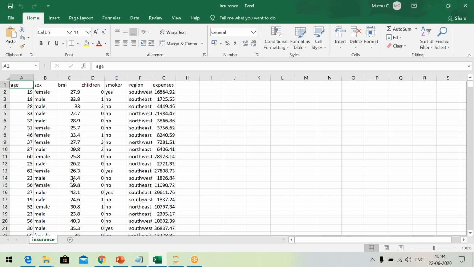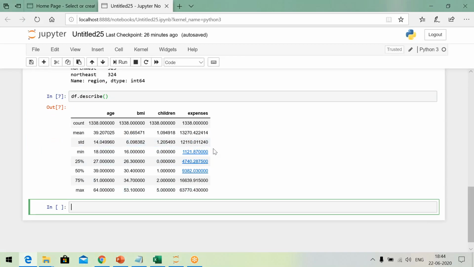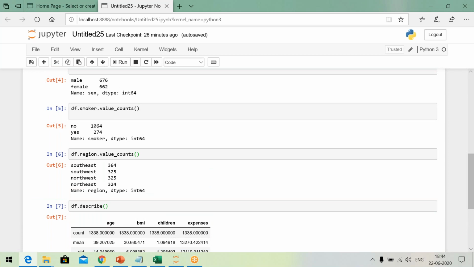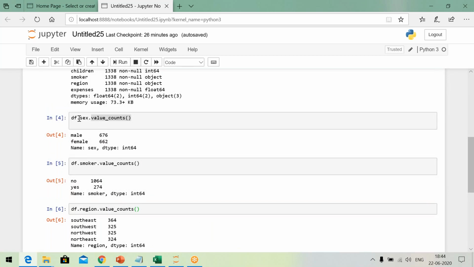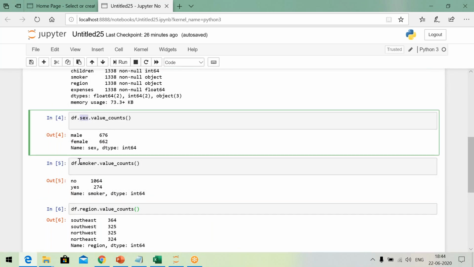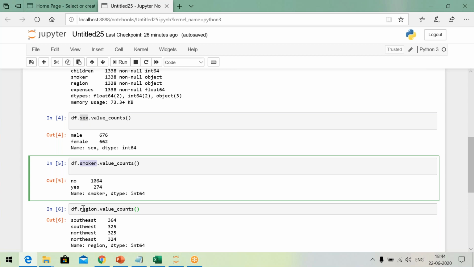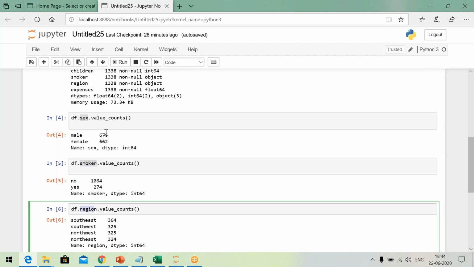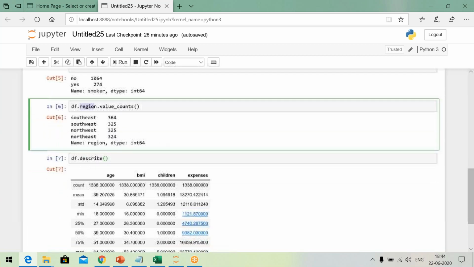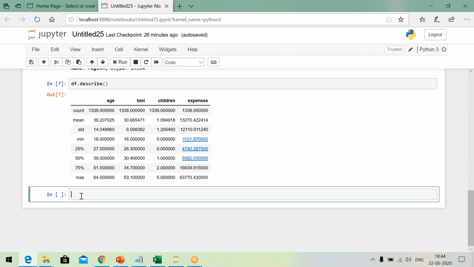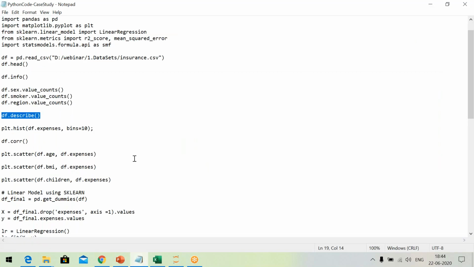Age, numeric values. BMI, numeric values. Children, numeric values. Expense, numeric values. So the describe method will work only for numeric values. For the non-numeric values, I mean the categorical variables, we can find only the count. How many males are there, how many females are there. This type of clarity is very important when you study data science.